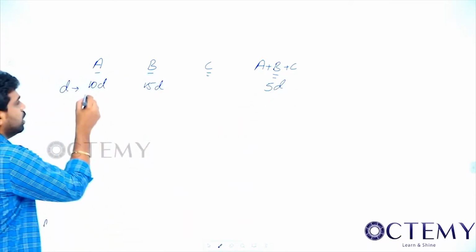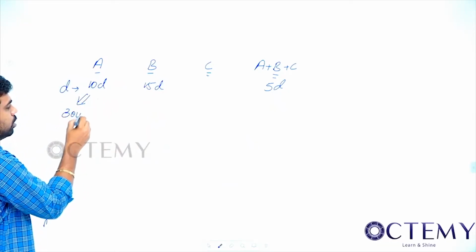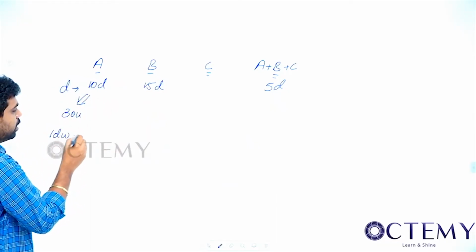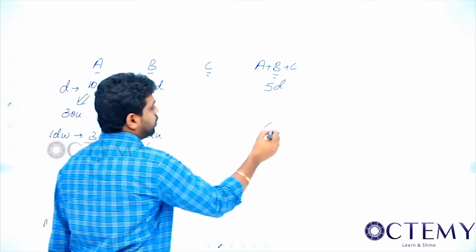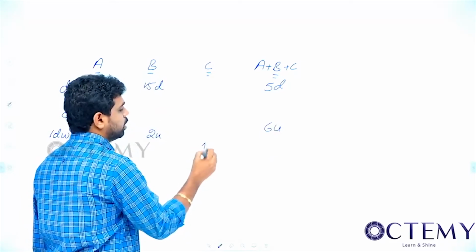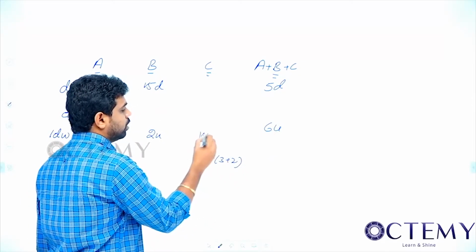Okay. So now what is the LCM now? LCM now is 30 units. Now 1 day work, what is 1 day work for us? This is 3 units. This is 2 units. This is 6 units. So it means that this will be 6 minus 3 plus 2. So this is 1 unit.